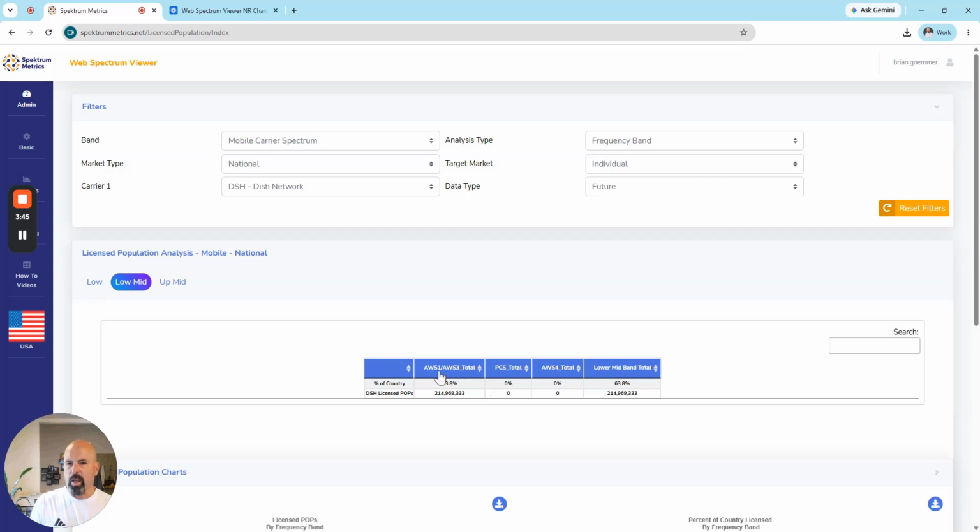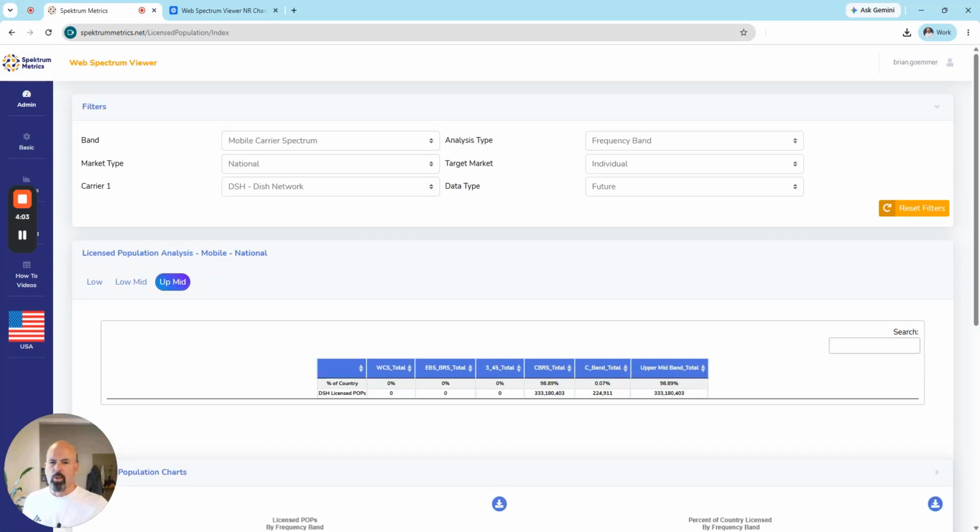What we see is the AWS-1, AWS-3 total still is 63.9% of the US population. So they do have a large coverage of the United States that still sits here in the AWS-3 band. And then upper mid-band spectrum shows you that they have virtually entire US coverage or license area with the CBRS spectrum.